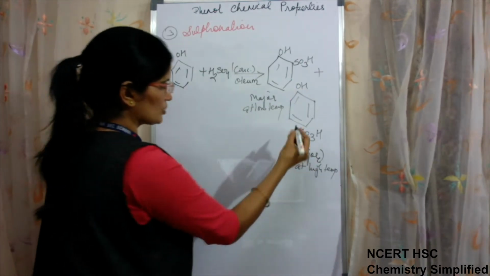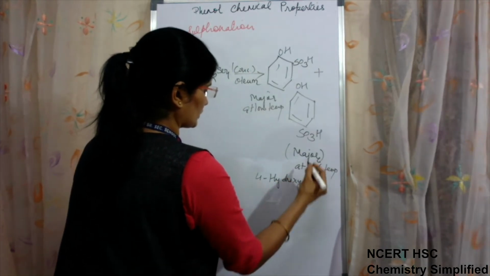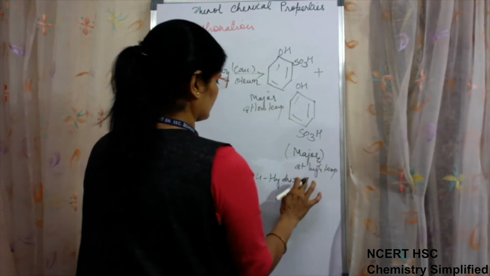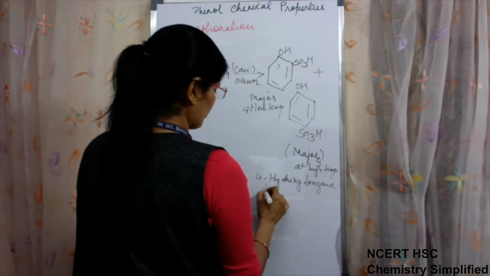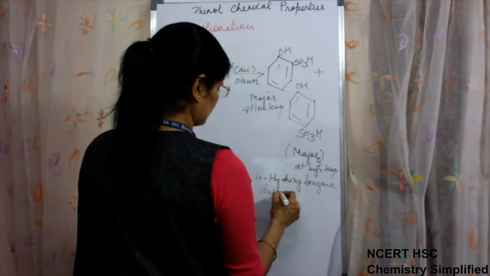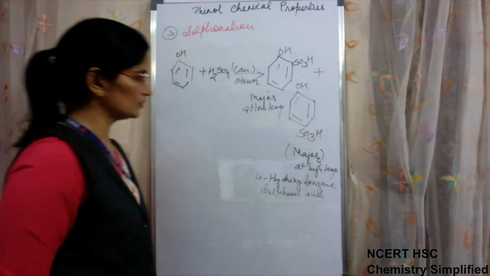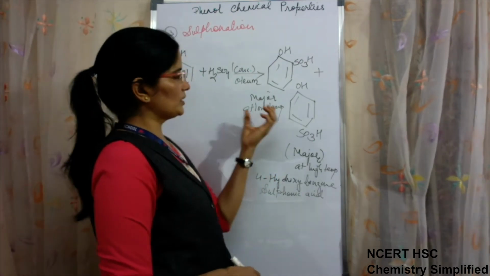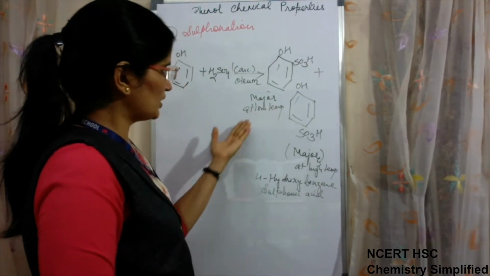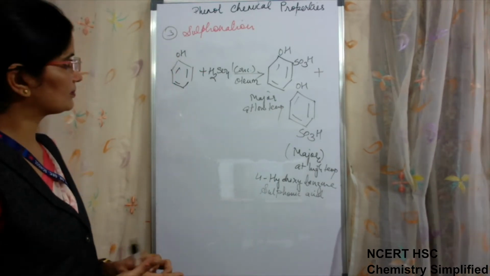So the name I am writing is 4-hydroxybenzene sulfonic acid. Different conditions will make the product major according to the temperature. This is about sulfonation.